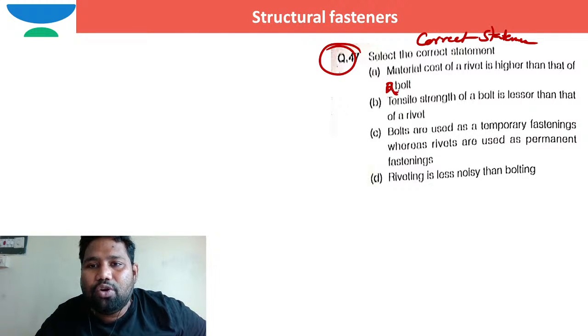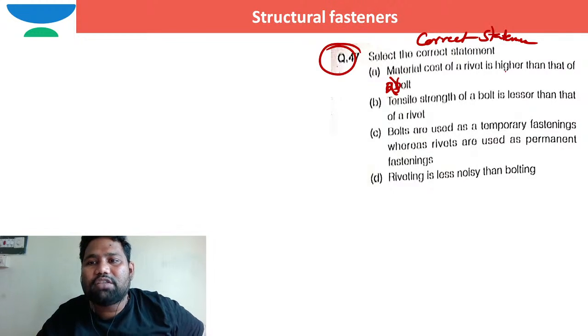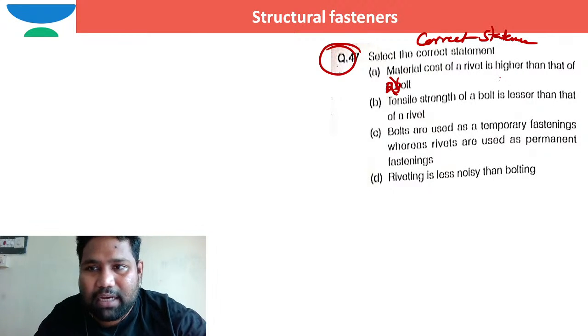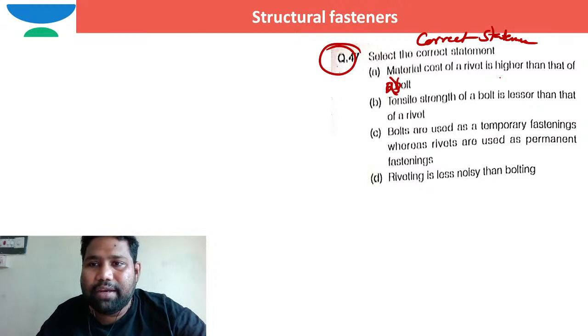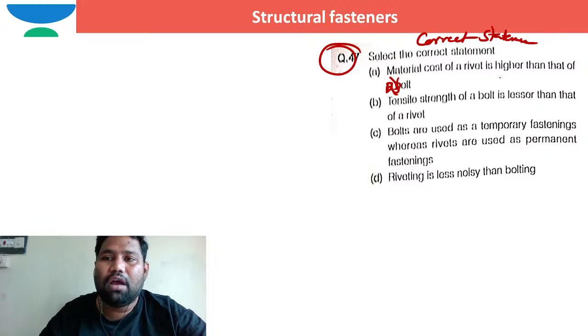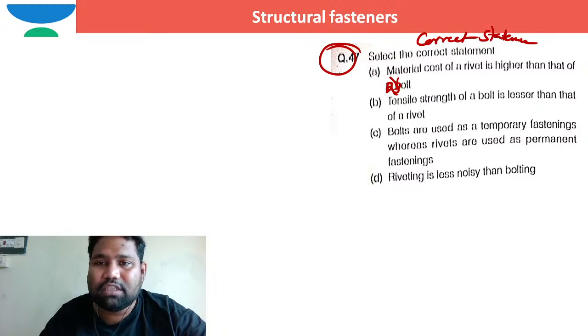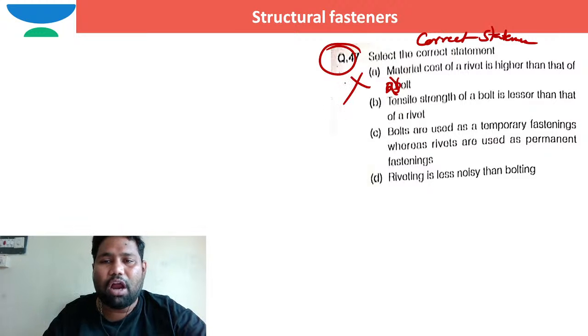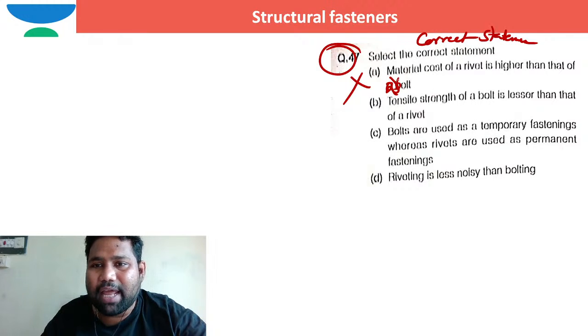When compared to bolt, material cost of rivets is high. You cannot say that directly, you cannot justify this one. So this must be wrong. It depends on the cost of the labor, so you cannot directly mention it.